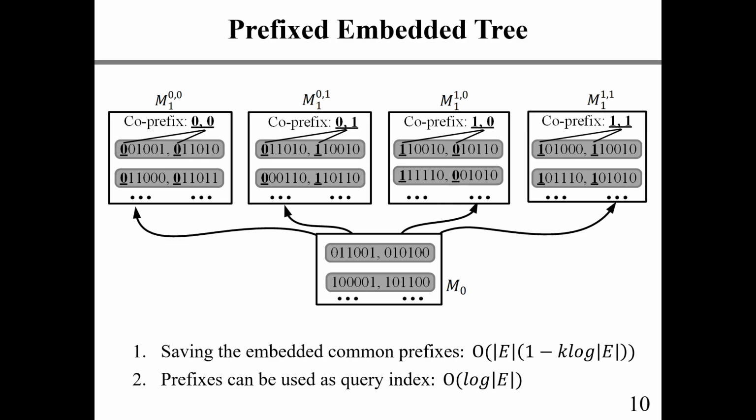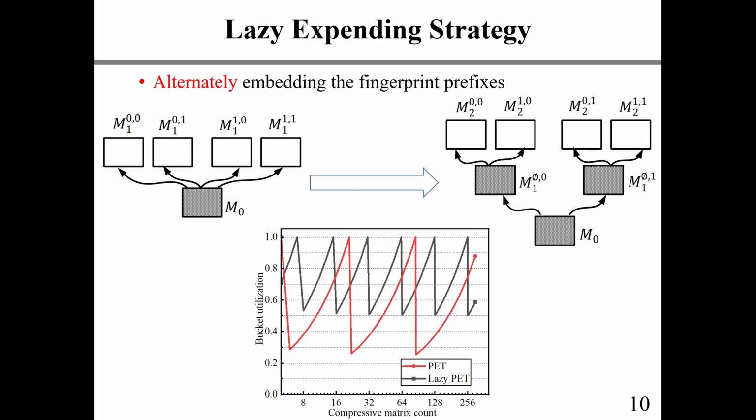On the one hand, PET omits the common binary prefix of the fingerprints by embedding the prefix information inside the tree structure, and saves a significant amount of space costs. On the other hand, a query index is constructed based on the fingerprint prefix, which reduces the computational overhead to the logarithmic level. PET achieves high memory and computation efficiency.